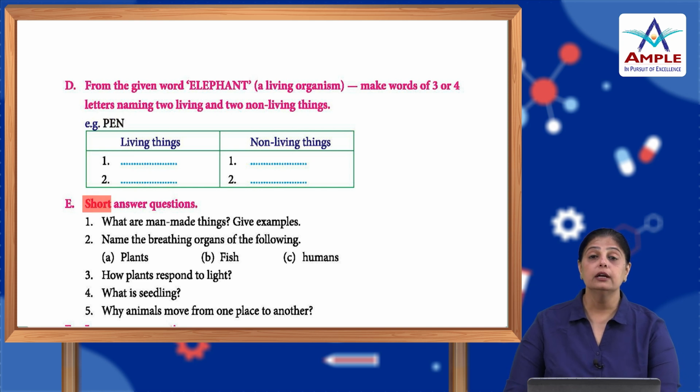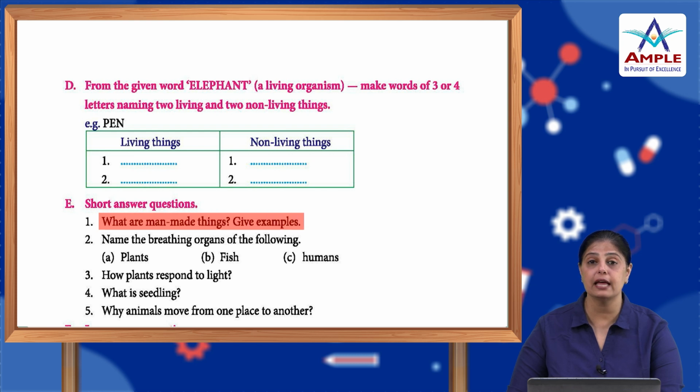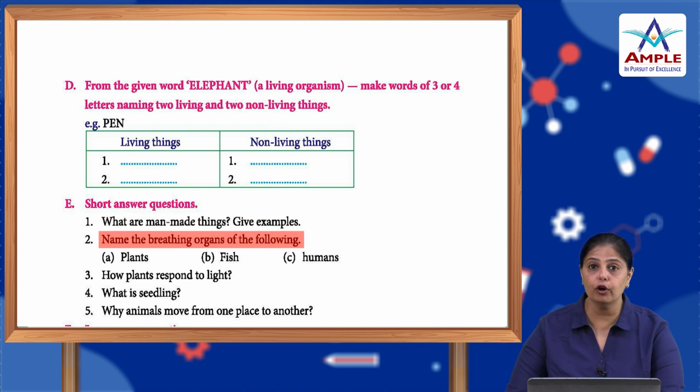Now, short answer questions. What are man-made things, and give an example. Man-made things are the things that are made by man for their use, by utilizing things from nature. Examples can be table, chair. Now, name the breathing organs of the following. Plants breathe through tiny holes on the leaves called stomata. Fish through gills or lungs. And humans through lungs.